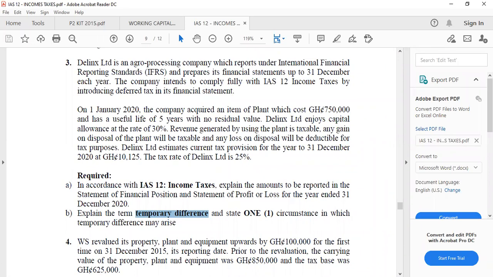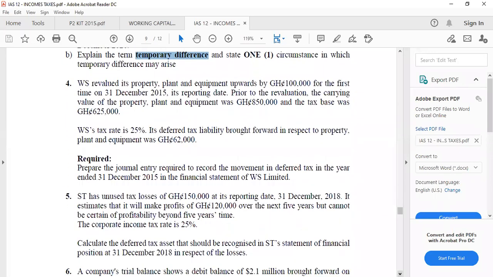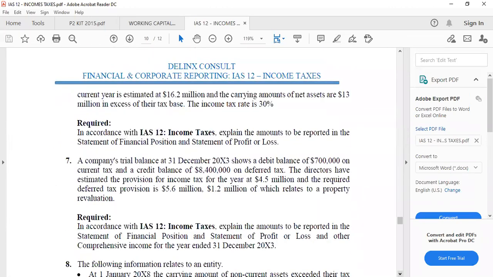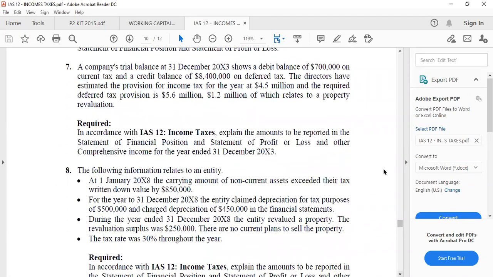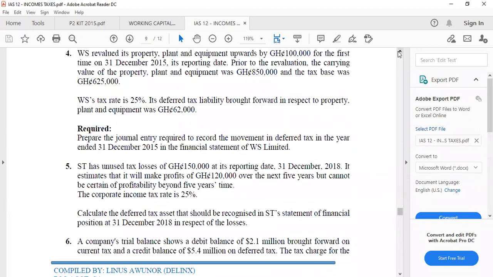Ibrahim, what is meant by temporary difference? The difference between the carrying value and the tax base. Okay. Temporary difference is a difference caused by those items that are allowable for tax purposes in a different accounting period. Yeah.